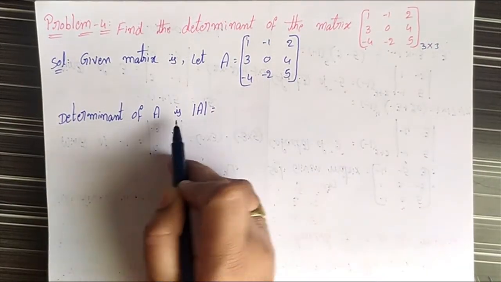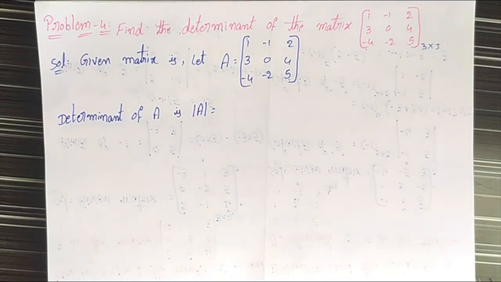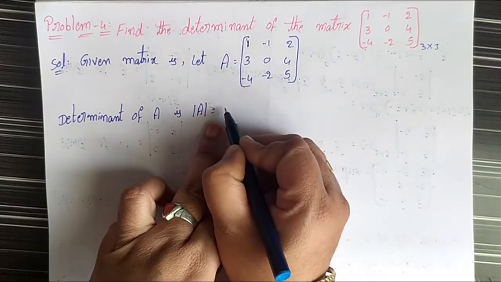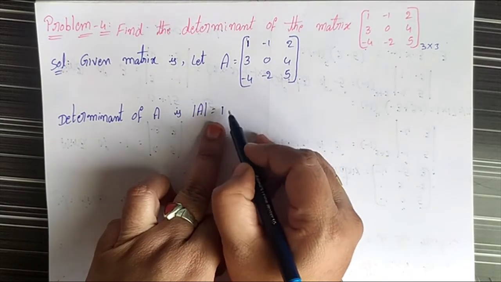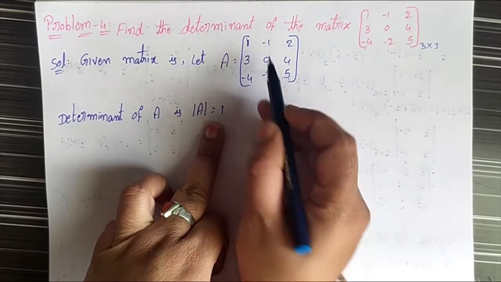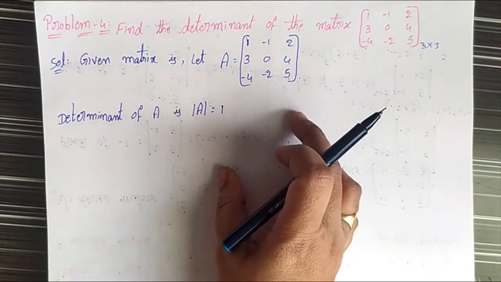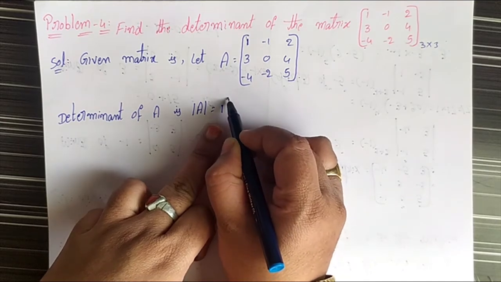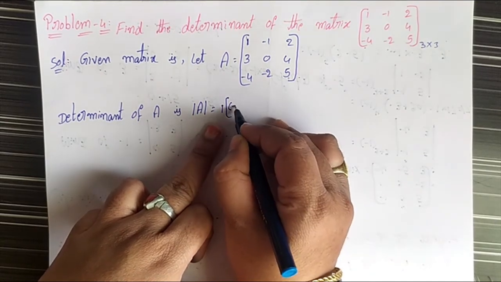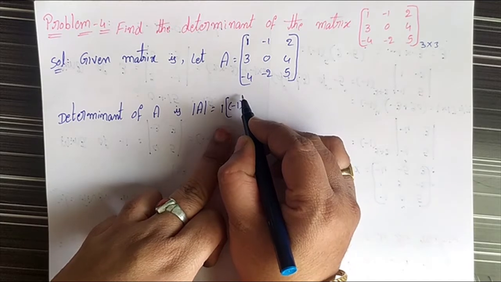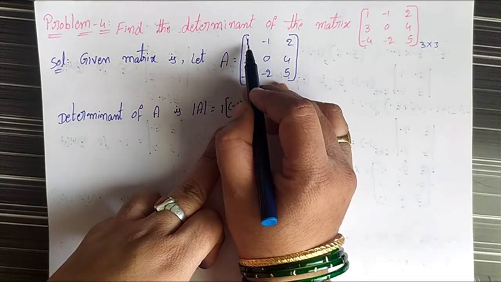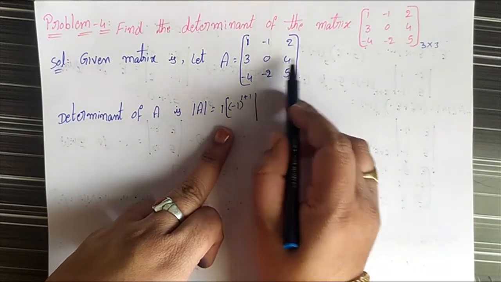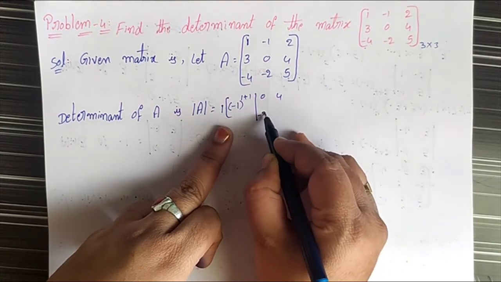First we use the first row. The first element is 1 into its cofactor, that is 1 into (-1) to the power 1 plus 1 into the determinant of 0, 4, -2, 5.